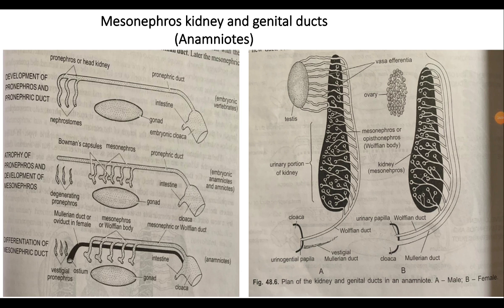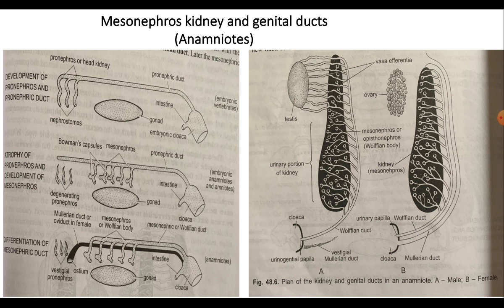Observe the second picture. In female anamniotes, a coelomic funnel is formed from the nephrotome that grows back to form a groove on each side of the body, and this groove becomes closed to form a tube known as the oviduct or the Mullerian duct, which lies on the outer side of the mesonephric duct and runs backwards to join the cloaca, where a Mullerian duct also appears in the males, but it is suppressed by androgens and soon becomes vestigial.